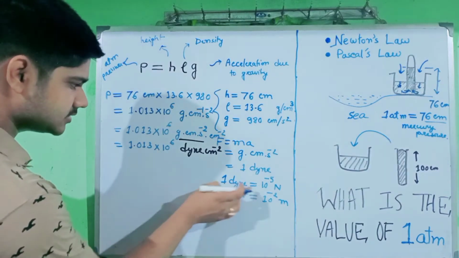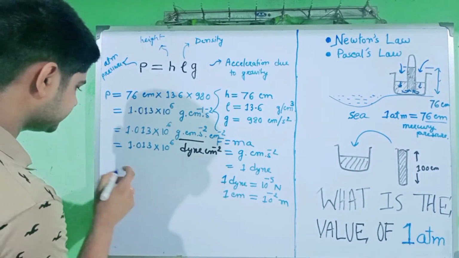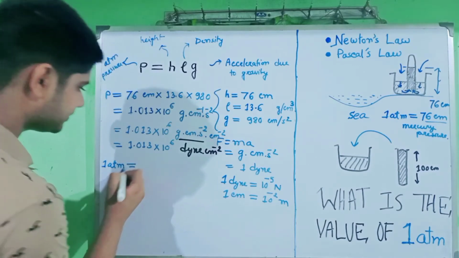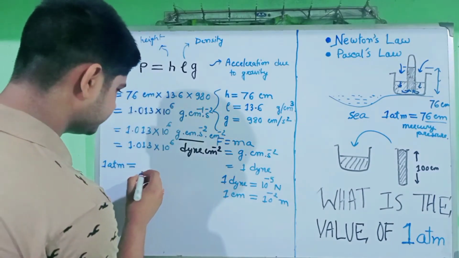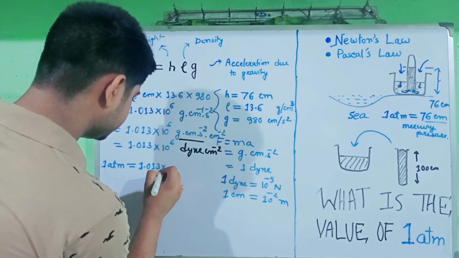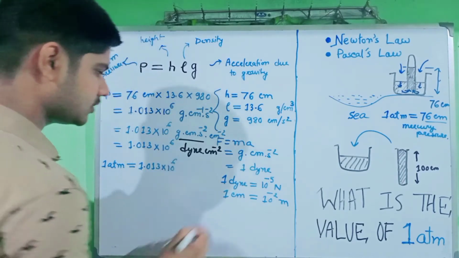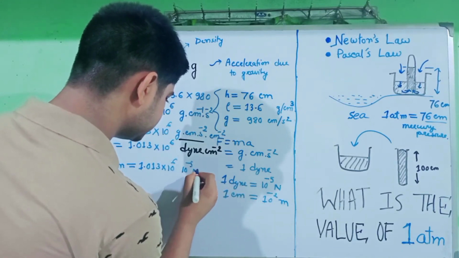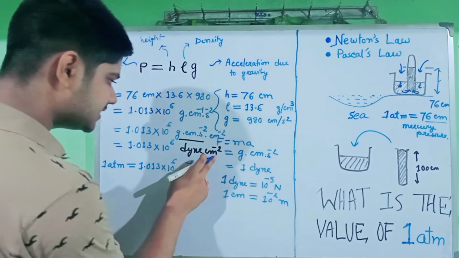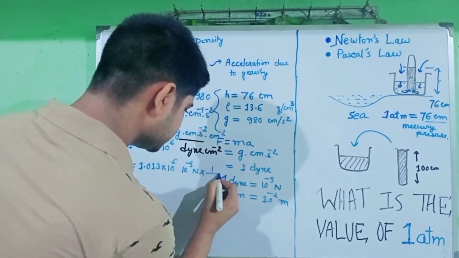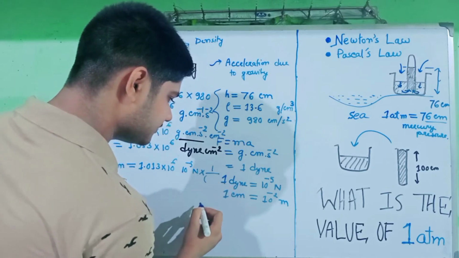Let us put this value here. So again, 1 atmosphere, what we are getting is 1.013 into 10 raised to 6. 1 dyne means 10 raised to minus 5 Newton, and centimeter to the power minus 2, that means 1 by centimeter square.